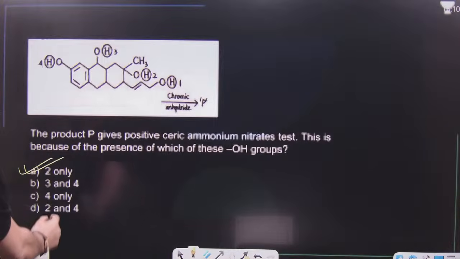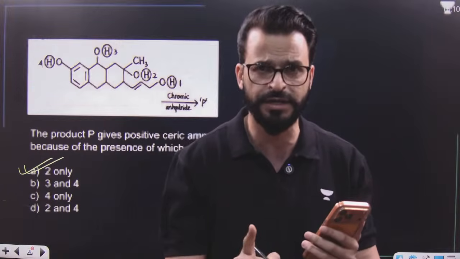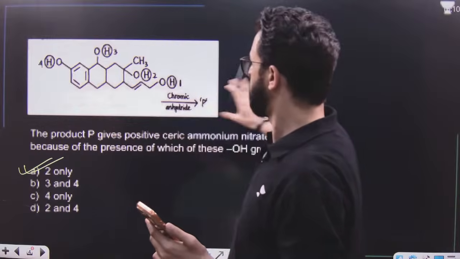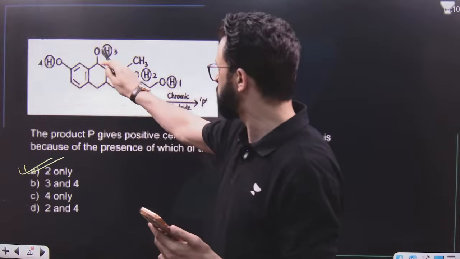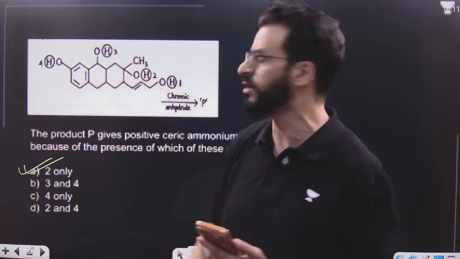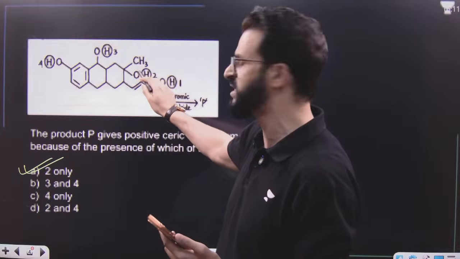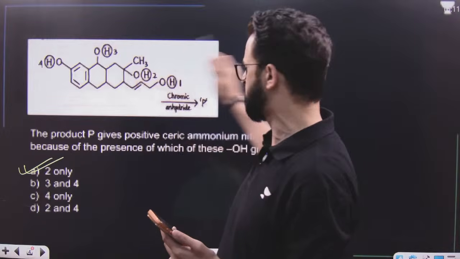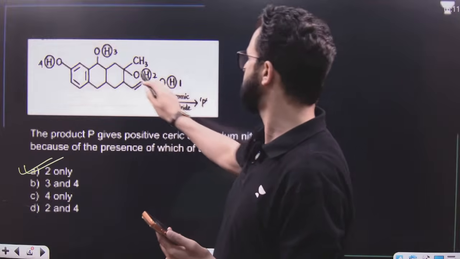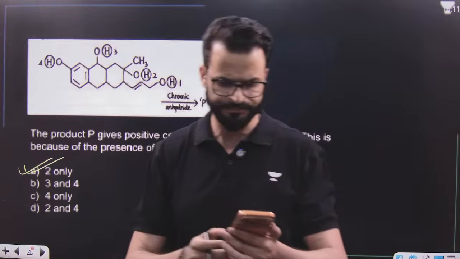It's not D, it's not 2 and 4, because chromic anhydride can oxidize phenol as well. That means this OH will not be present, because they are oxidized. But this OH will be there. When this tertiary alcohol OH is there, that clearly indicates that the positive ceric ammonium nitrate test is because of this OH, which is number 2. That means 2 only. Okay.